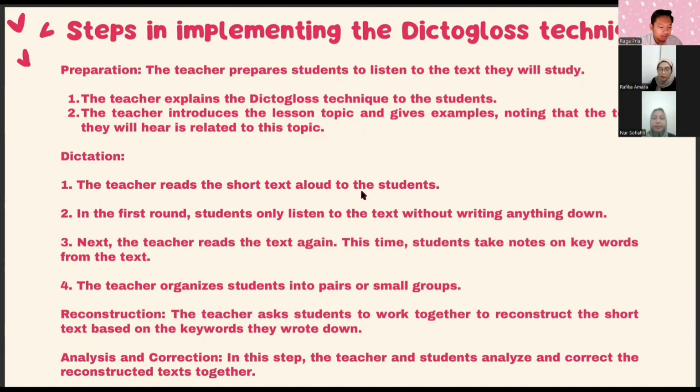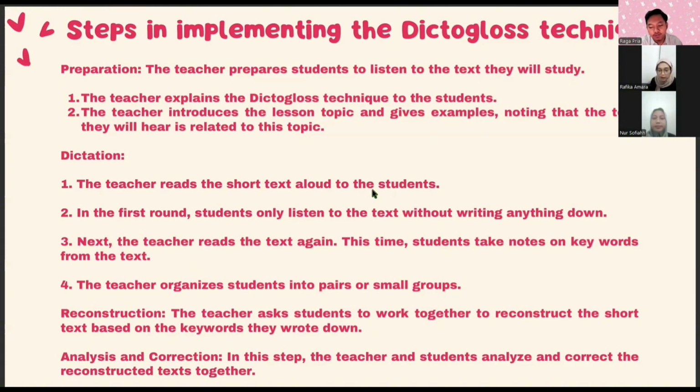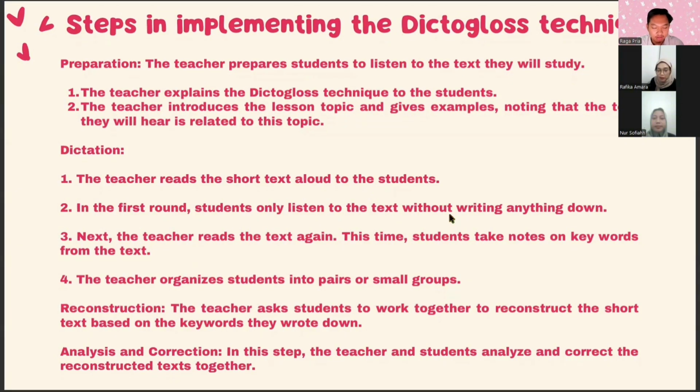Okay, and the next one is reconstruction. The teacher asks students to work together to reconstruct the short text based on the keywords they wrote down. And the last one is analysis and correction. In this step, the teacher and students analyze and correct the reconstructed text together. So in this step, students have to listen and create groups to check each other's answers, whether they are correct or not. So I think that's enough from me. I return it back to the moderator.